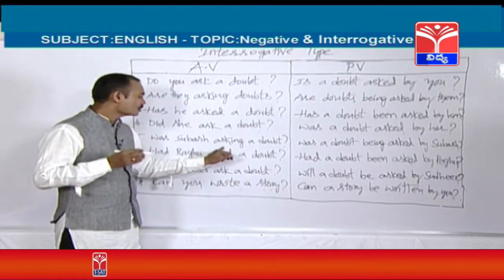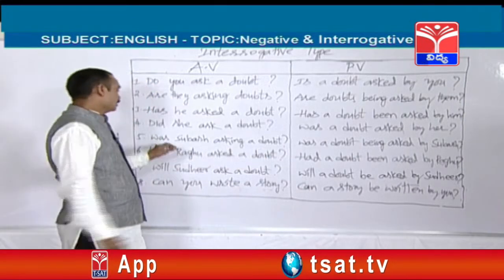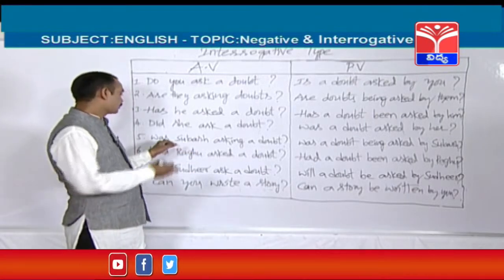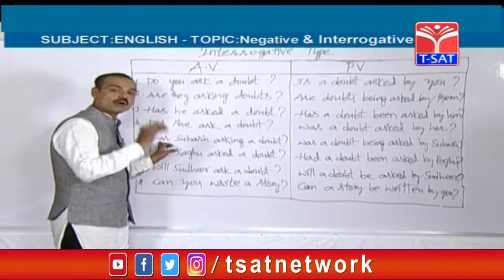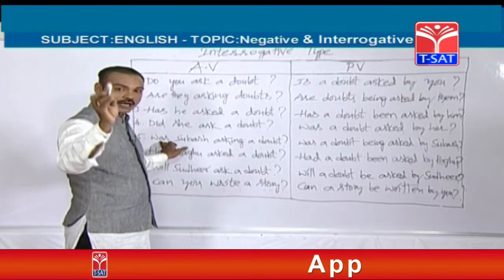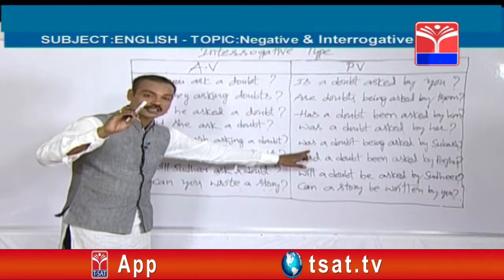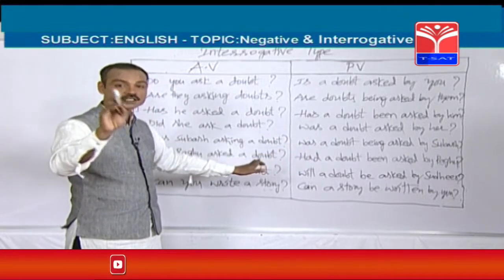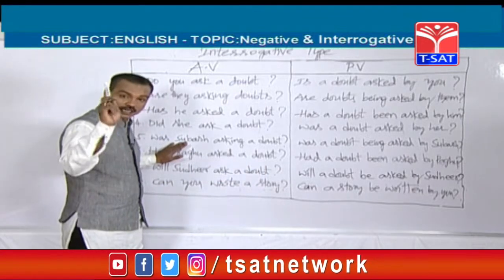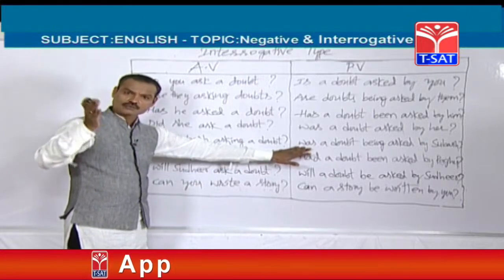So was Subhash asking a doubt? It is a question from past continuous tense. So with what has it started? This active voice has started with was. Friends, when the active voice starts with either was or were, even the passive voice also should be started with either was or were. Please remember, it's an important point. Whenever the active voice starts with either was or were, even the passive voice also should be started with was or were.